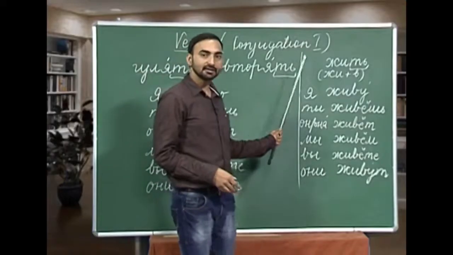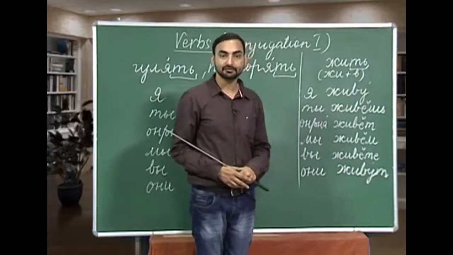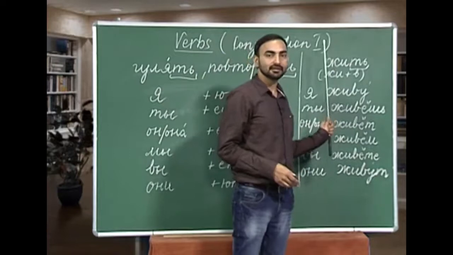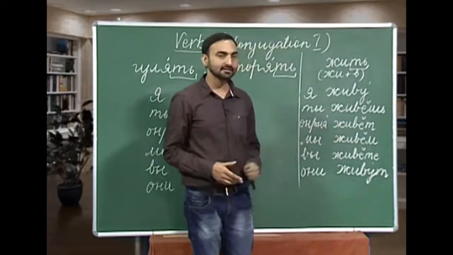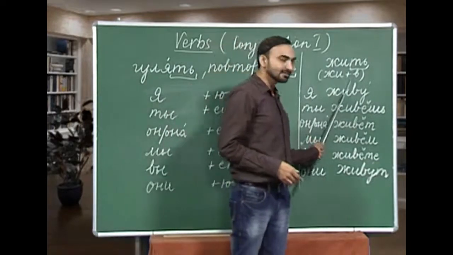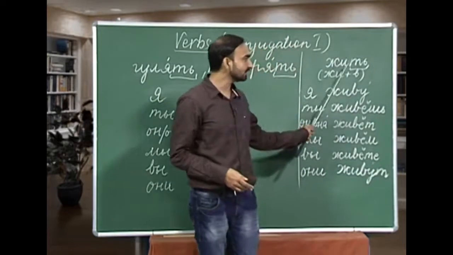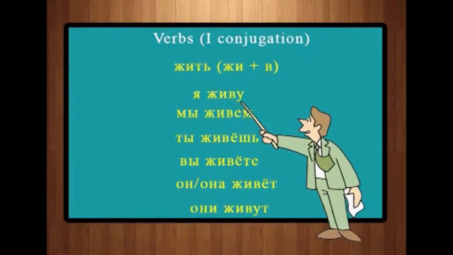I have written a third verb here, zhit. Zhit is to live or to stay. This verb also has a similar conjugation. The only deviation is that we add an extra consonant, v, while conjugating this verb. For example, ya zhivu.